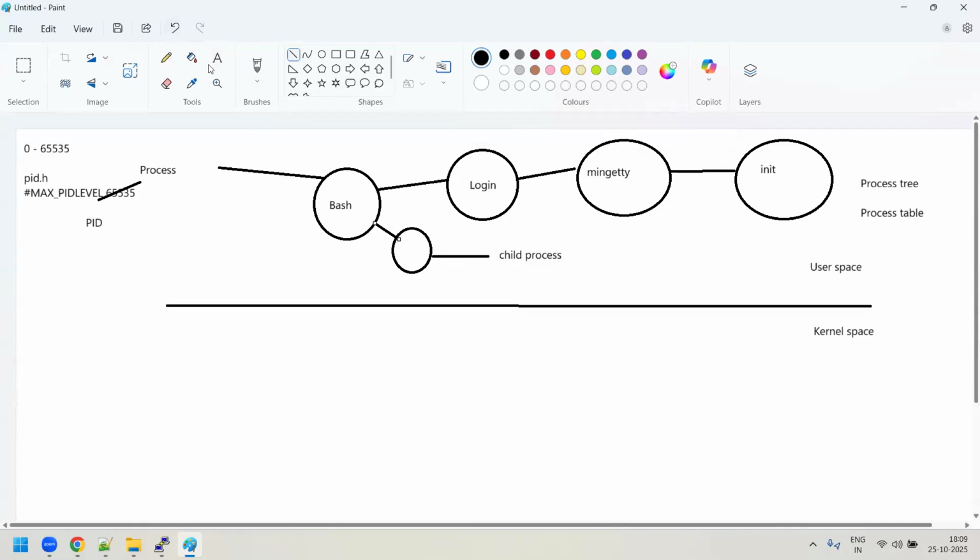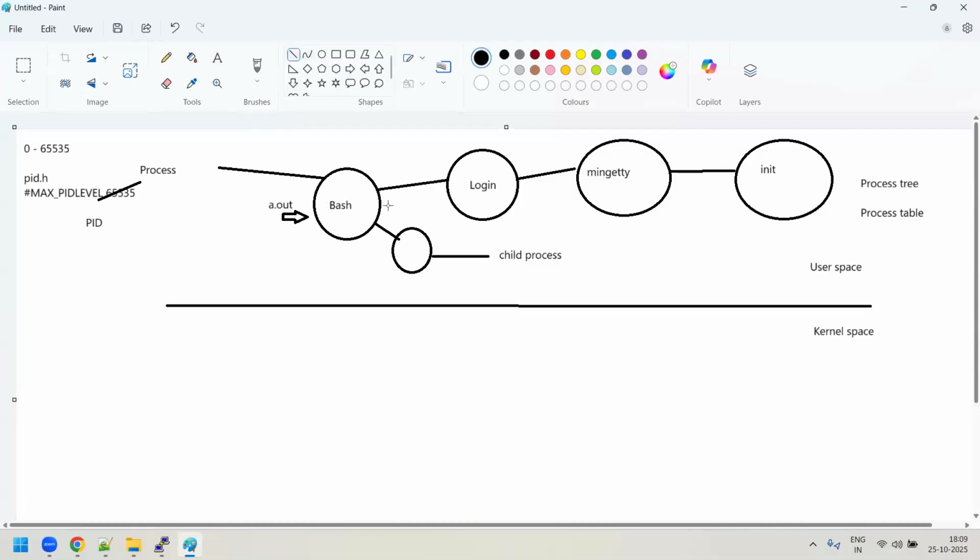Assume that the bash process wants to execute some application, like an a.out program. A user is giving an input to the bash saying, please execute the a.out. But does the bash do it itself? No, bash never does it itself. As soon as a user says please run this program, bash will take this command as an input, and internally it will create one child process.